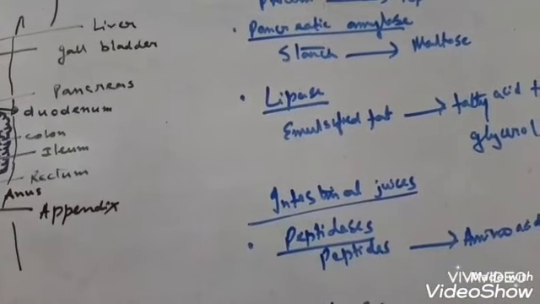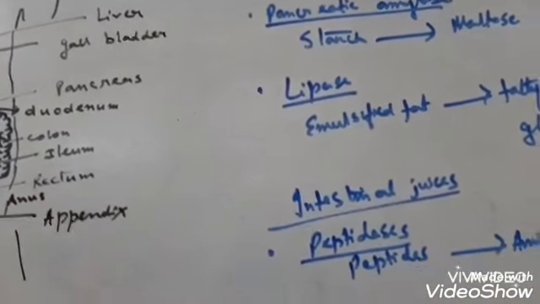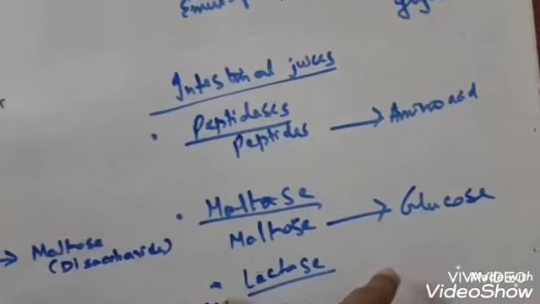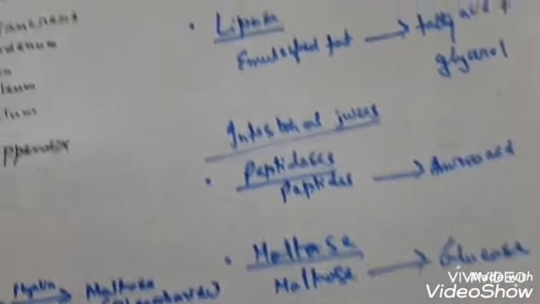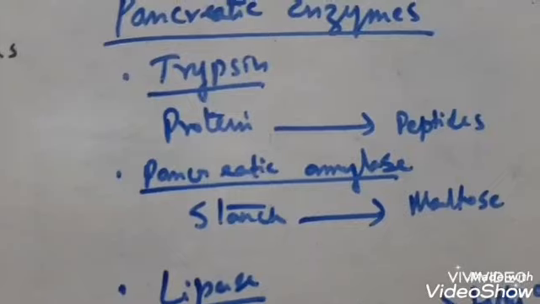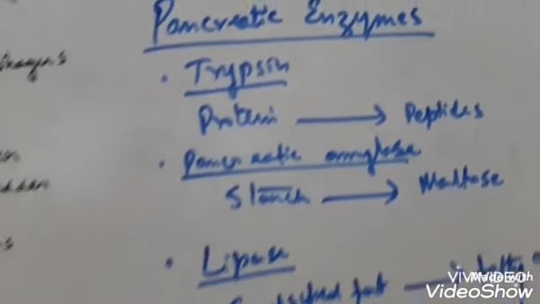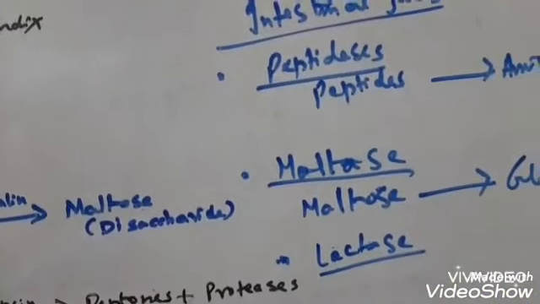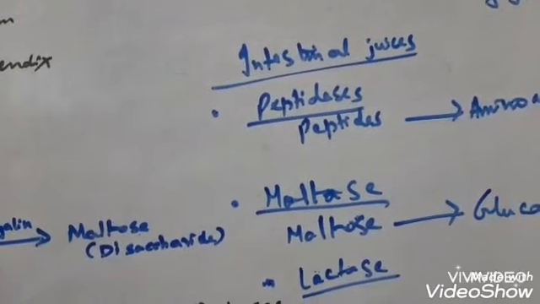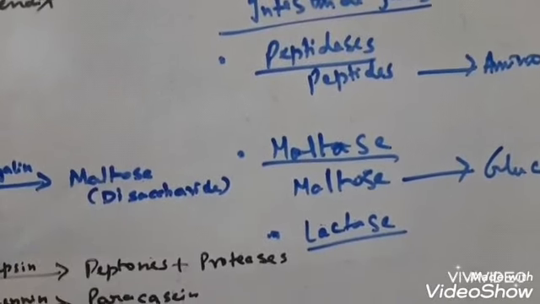Next comes maltase. Maltase enzyme converts maltose into glucose. Maltose is already produced by the action of pancreatic amylase, so this maltose converts into glucose by the action of maltase. Next comes lactase.